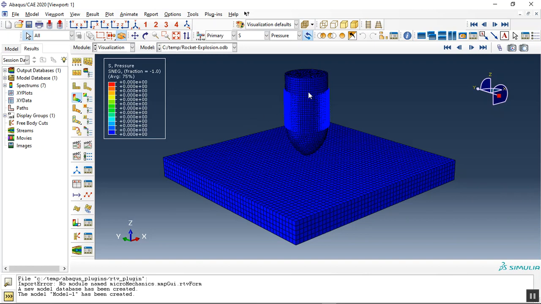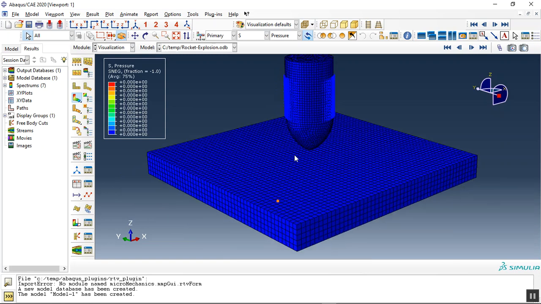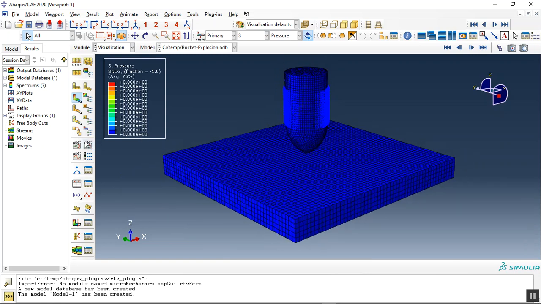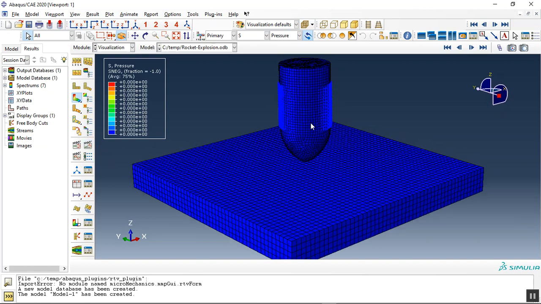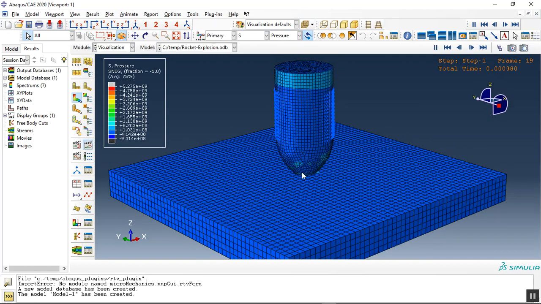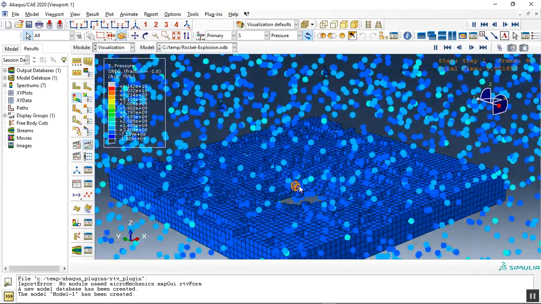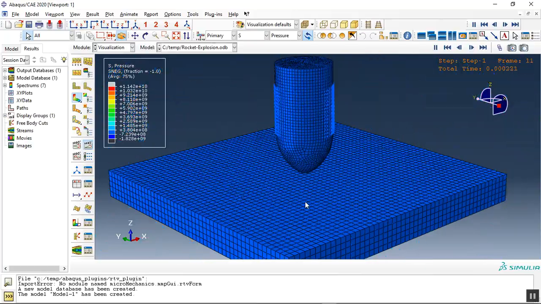We did a model of the impact and explosion of a rocket, missile, or a bomb over a concrete slab. Let me click on the animate time story. This is the impact. After the impact, a little bit of penetration happens of the rocket, and then the explosion happens.